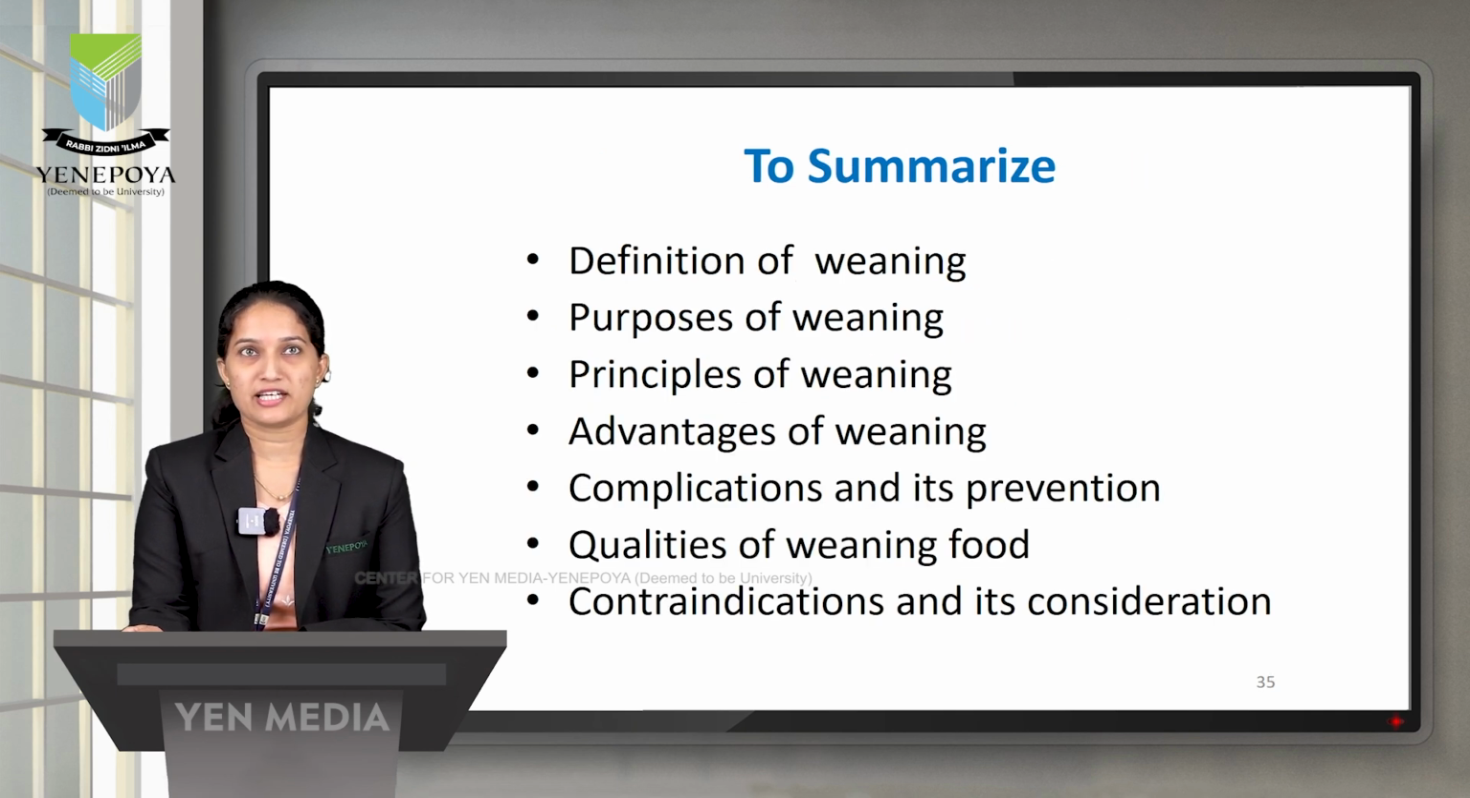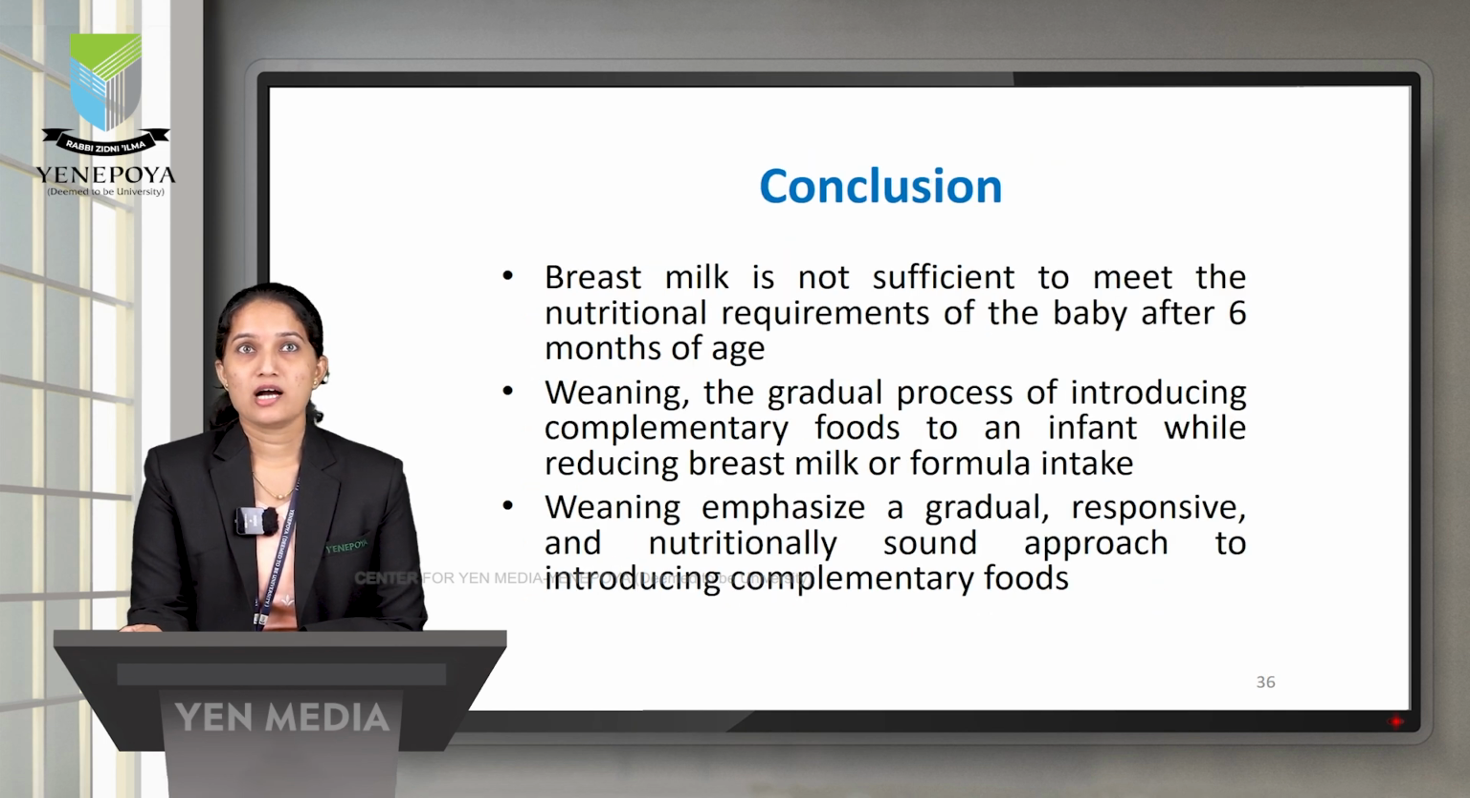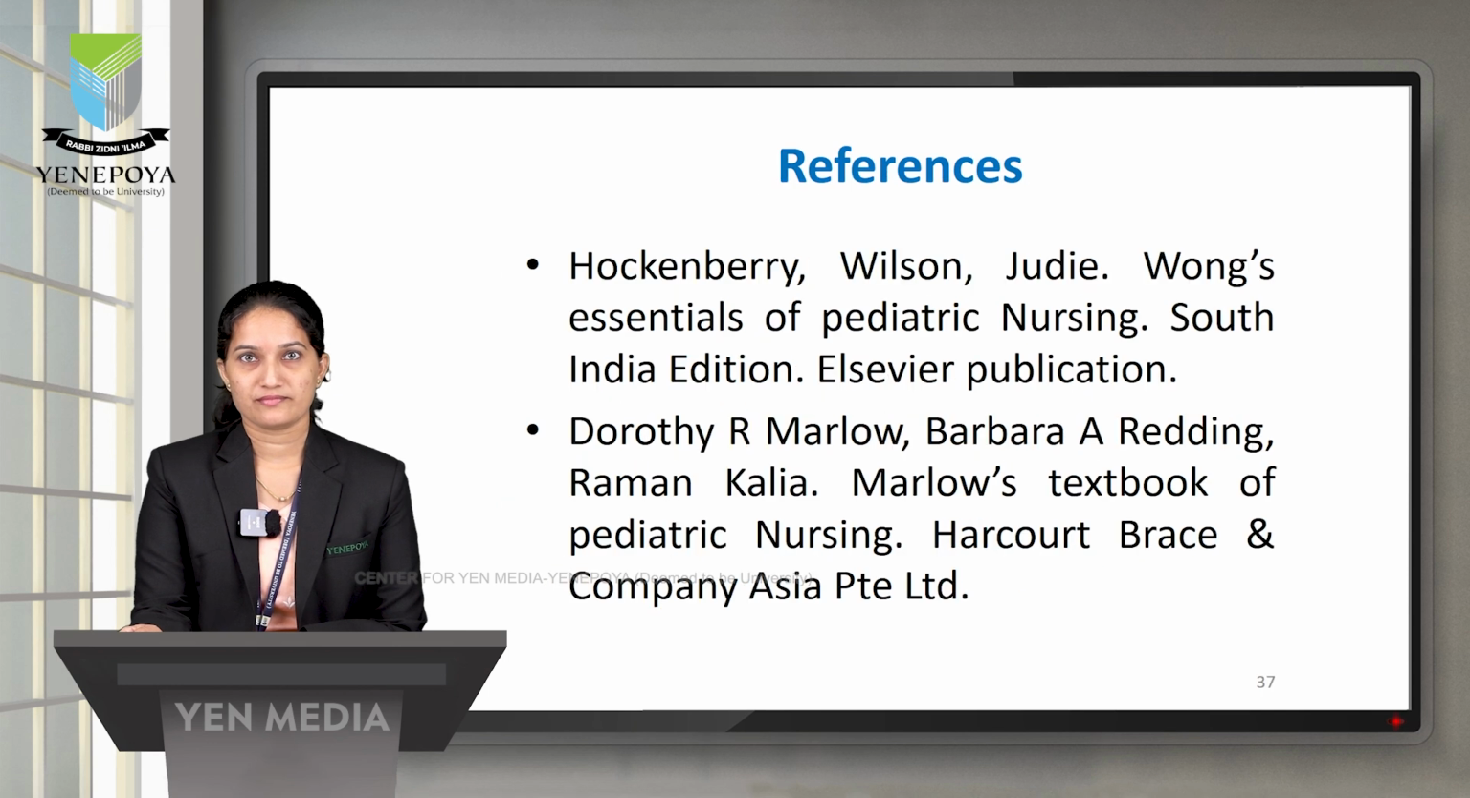So to summarize today's session, we have dealt with the definition of weaning, purposes of weaning, principles of weaning, advantages of weaning, complications and their prevention, qualities of weaning food, contraindications and considerations. To conclude, breast milk is not sufficient to meet the nutritional requirement of the baby after 6 months of age. So, weaning is a gradual process of introducing complementary food to an infant while reducing breast milk or formula intake. Weaning emphasizes a gradual, responsive and nutritionally sound approach to introducing complementary food. Thank you.